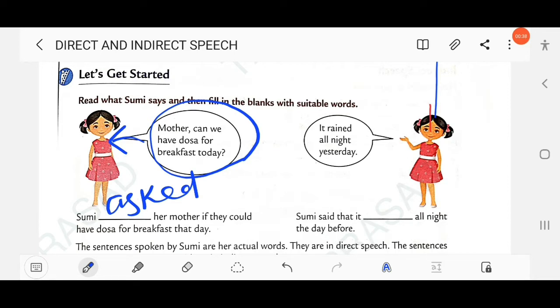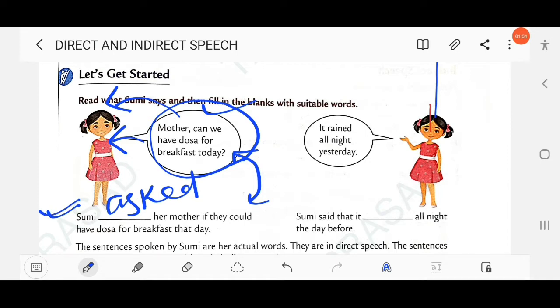You can find the difference between the two. The first is direct speech, where the actual words are said by the speaker, but here someone expresses Sumi's views.